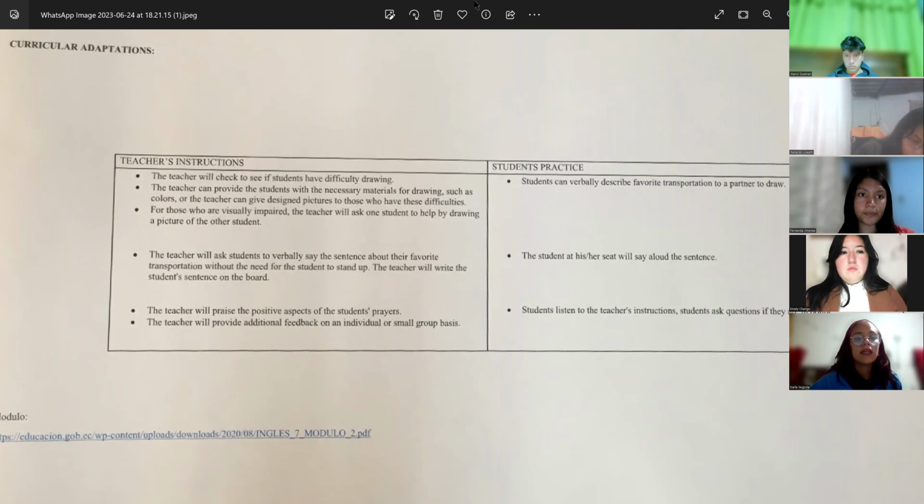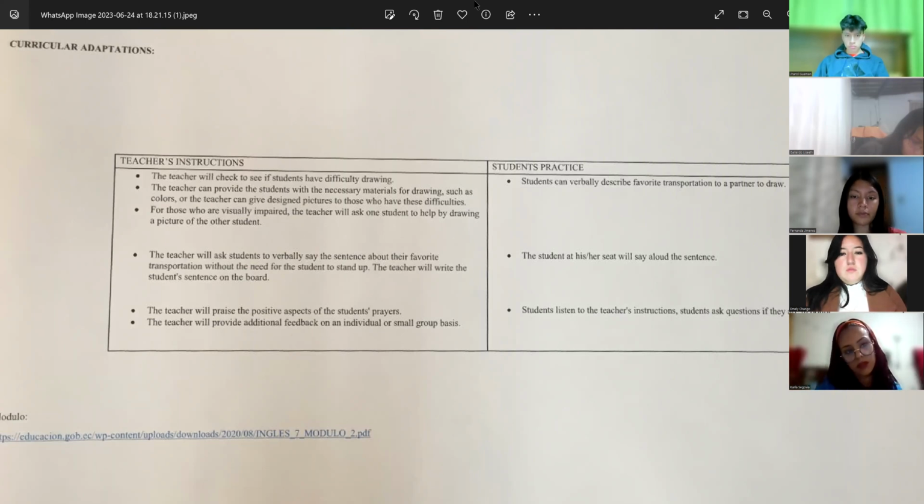In the case of visually impaired students, the teacher will ask one student to help by drawing a picture for the other student, and students need to be encouraged to help classmates in it.